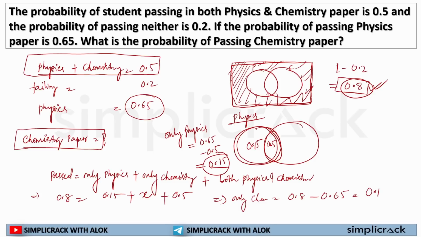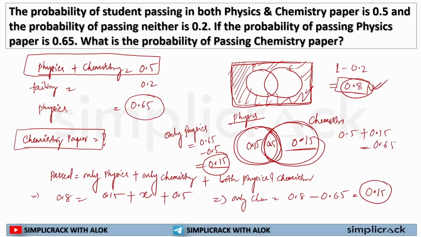Here the question asks what is the probability of passing the chemistry paper. It is not mentioned only passing or anything else. So this particular part is 0.15, but total chemistry passing will be 0.5 plus 0.15, that is 0.65.